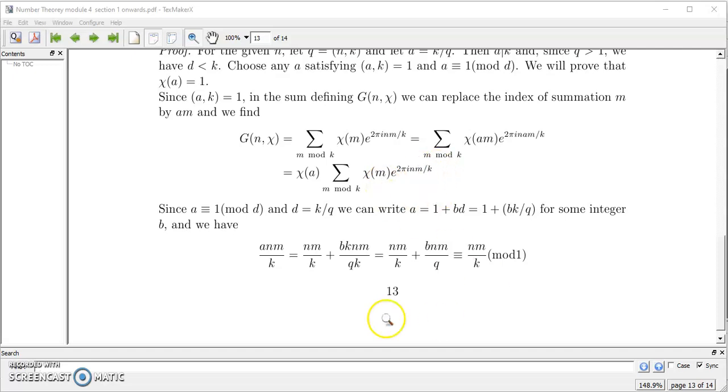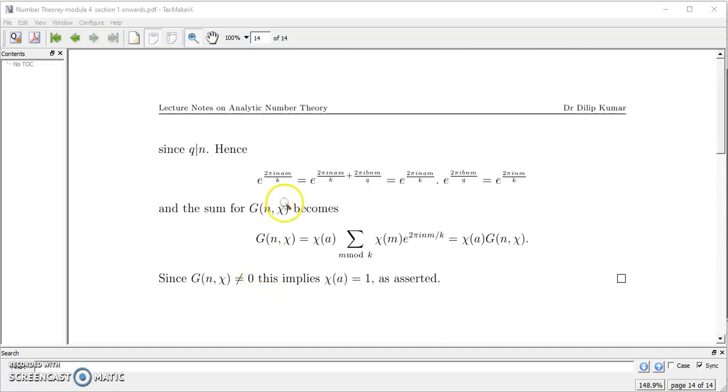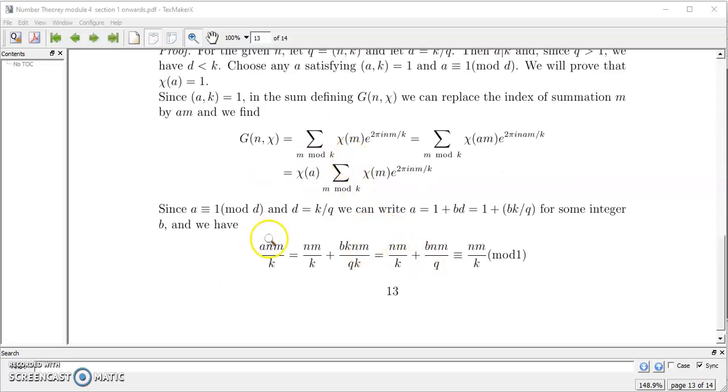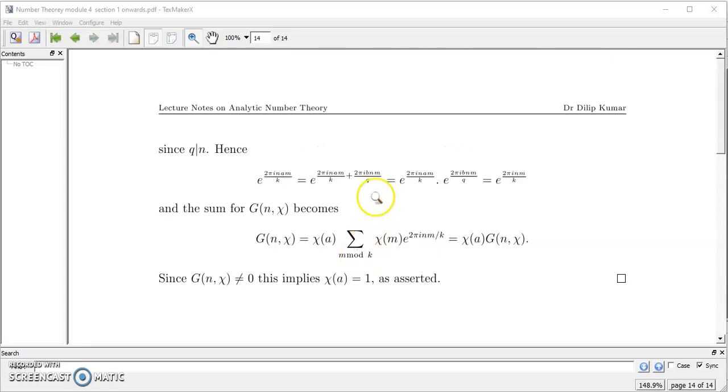So we are taking this quantity. Here you could see that e raised to 2 pi i n am by k can be replaced by what we have done here. So n am by k can be replaced by nm by k plus b nm by q. This is what I have done here.